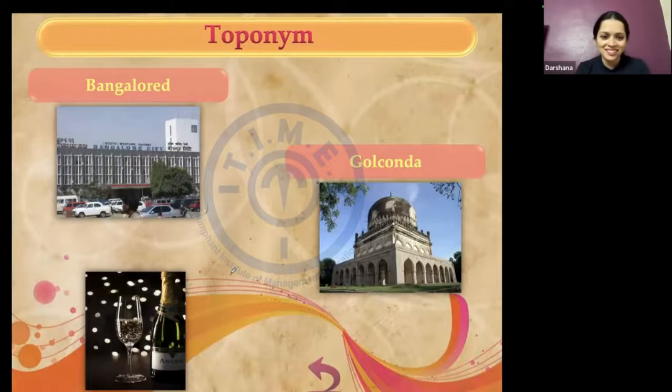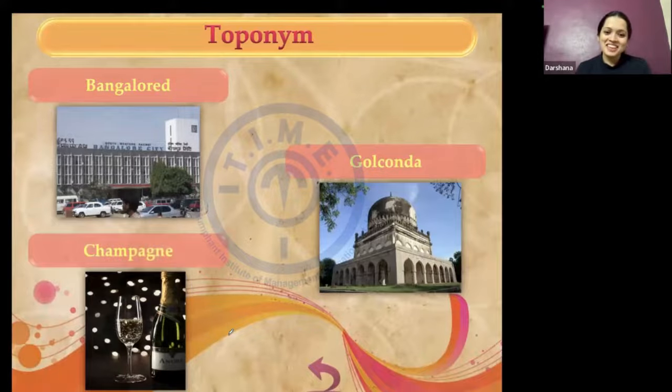Champagne, not bottle. It's champagne. And what is the source of it? Where did it originate? Yes, it comes from a region of Champagne in France. Correct. Okay. So there is a place called Champagne in France, where this drink originated, which is why it is named Champagne. So Champagne is now a toponym.